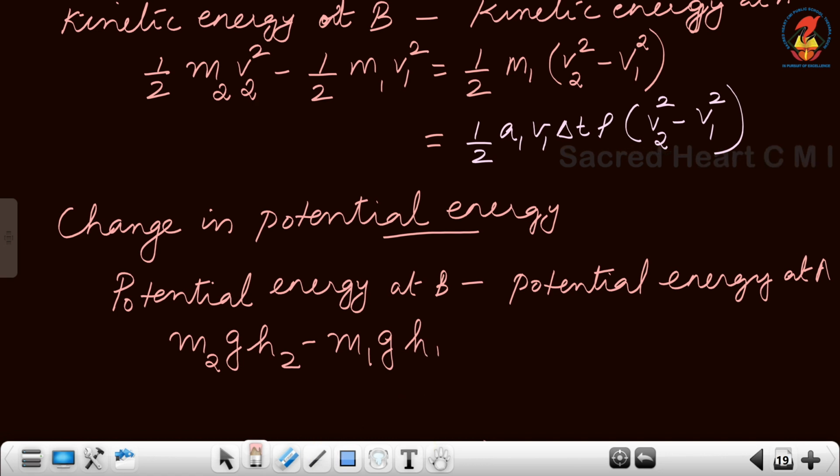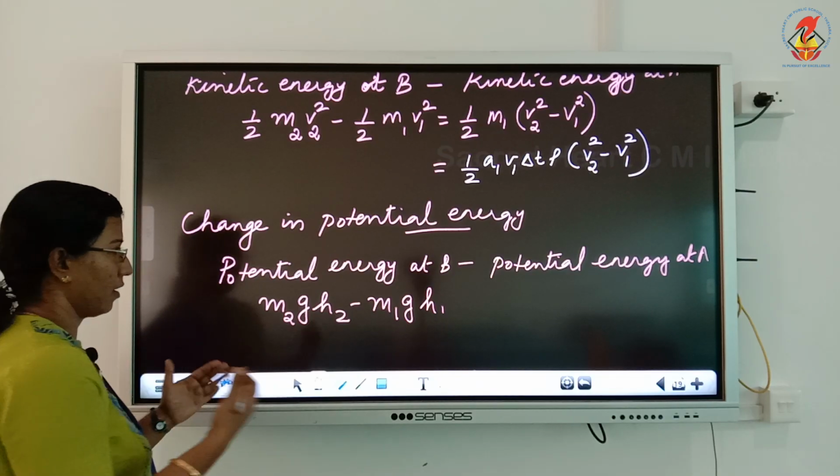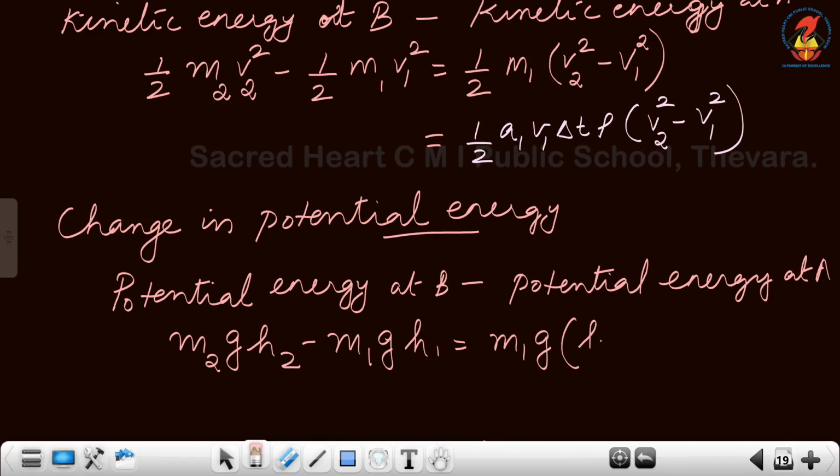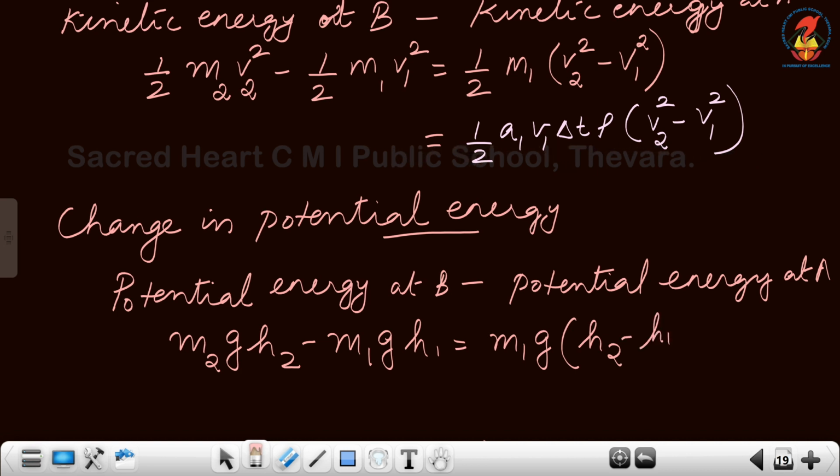As I have said before, m1 and m2 are the same, so we can take common terms outside, and this can be written as m1 g into h2 minus h1.